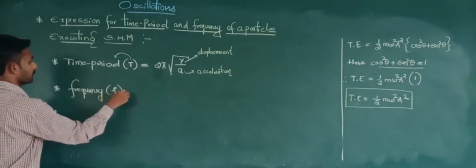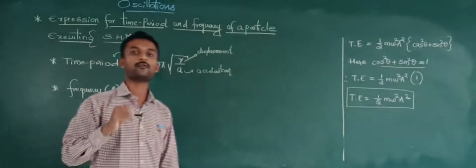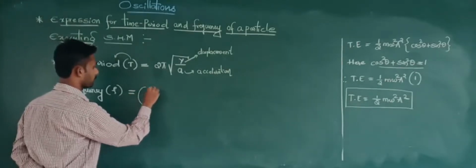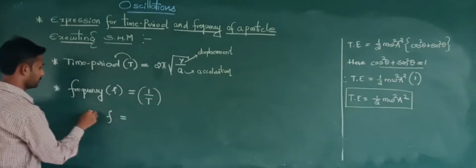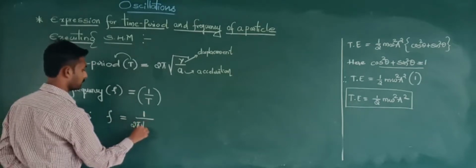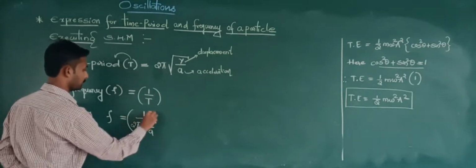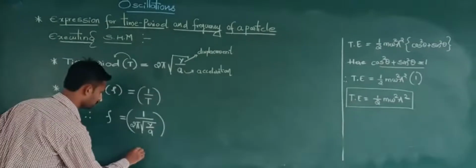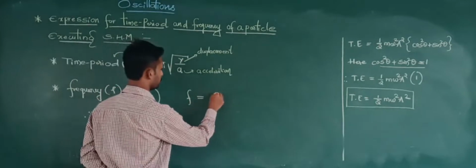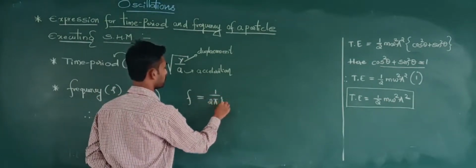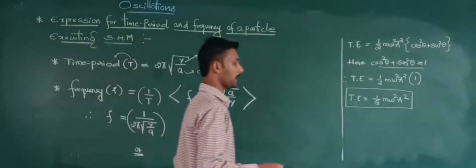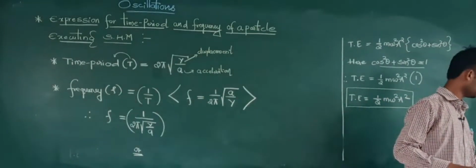F is equal to, frequency is nothing but the number of oscillations per second, so we get 1 by T. Now f is equal to, take its reciprocal, 1 divided by 2 pi square root of y by a, or in other words, f is equal to 1 by 2 pi square root of a divided by y. We can take it like this.